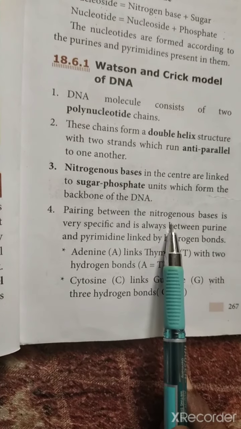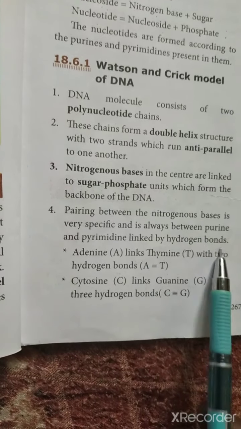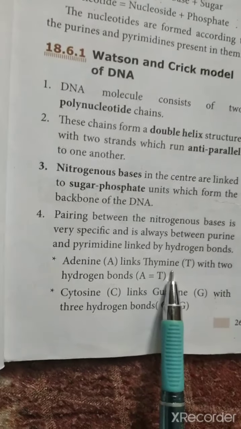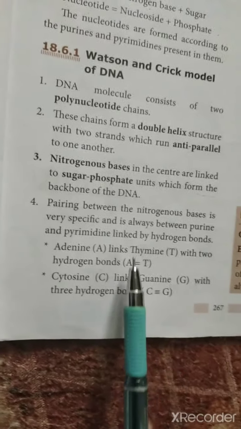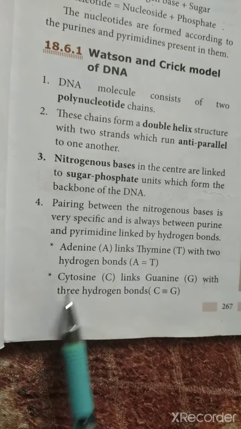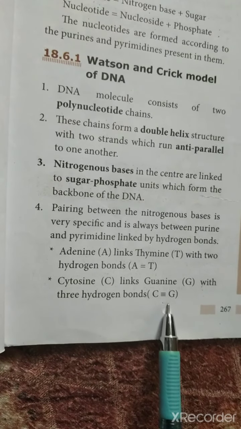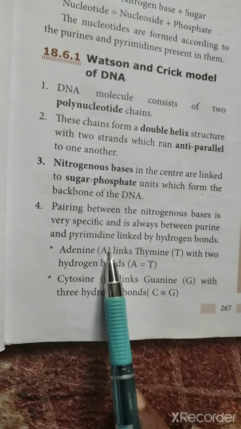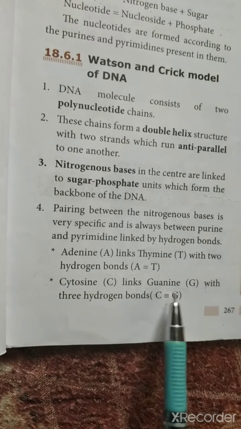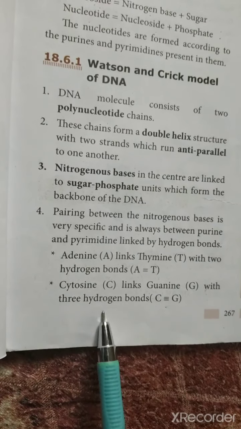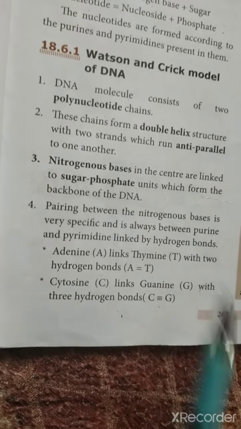Pairing between the nitrogenous bases is very specific and it is always between a purine and a pyrimidine, linked by hydrogen bonds. I already told you adenine is A and thymine is T, and two hydrogen bonds, a double bond, will be present. Okay, so adenine and thymine are linked with a double bond, and cytosine and guanine are linked with three hydrogen bonds. Okay, don't forget this: adenine and thymine, 2. So two hydrogen bonds are present here, and cytosine and guanine have 3 bonds. It is very important, 3 hydrogen bonds. Maybe it will be asked in one word also, so be careful and memorize this too.